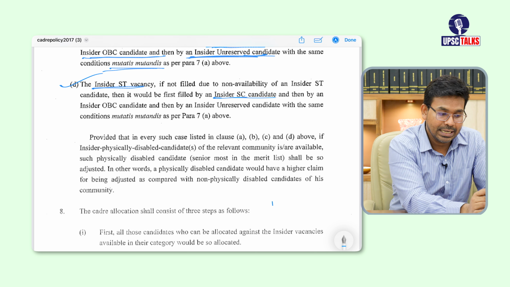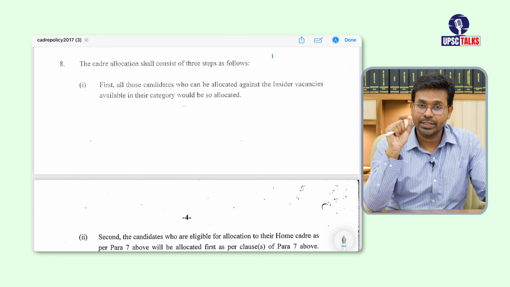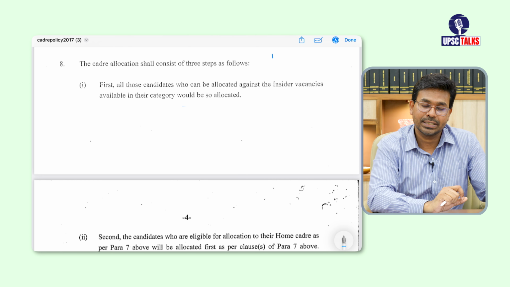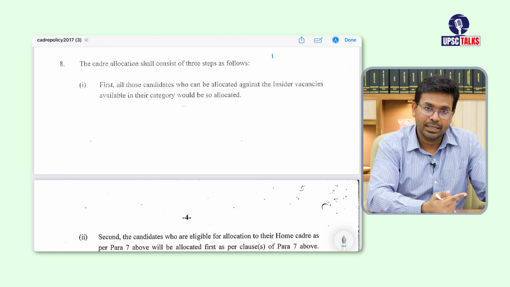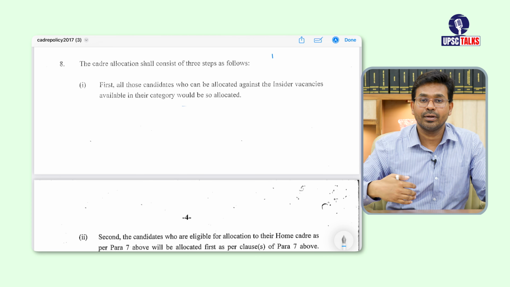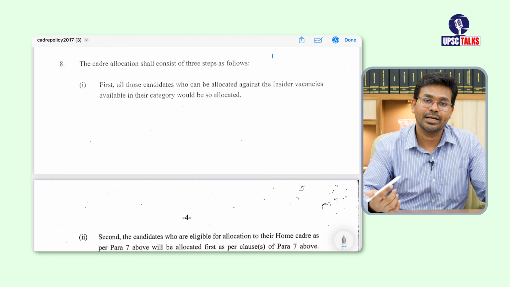So that point was a little bit technical, and it is applicable for all those candidates who have qualified the UPSC mains exam and are going to fill the detailed application form 2. You should know about this, because it affects where you are going to be getting service, in which cadre you are going to work.